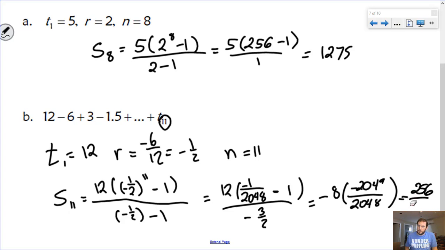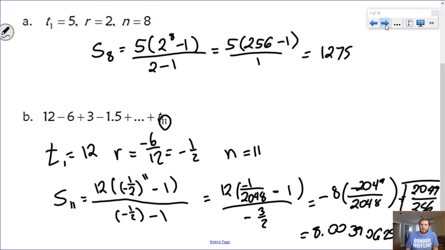Sorry. Having a really off day, I guess. 2049 over 256. Okay. If you have a decimal there, right, 2049 divided by 256 is 8.00390625. Really messy decimal, so I would rather see it as this fraction here. Yeah, so let's take a look at another one.